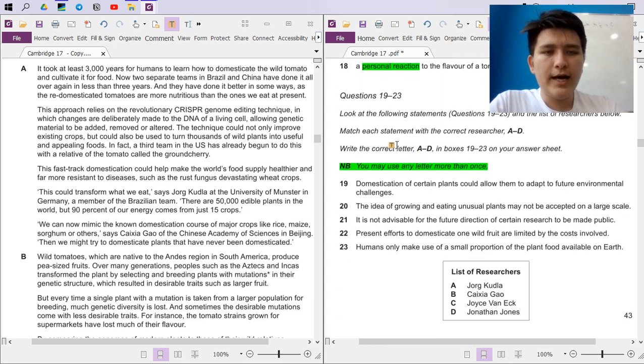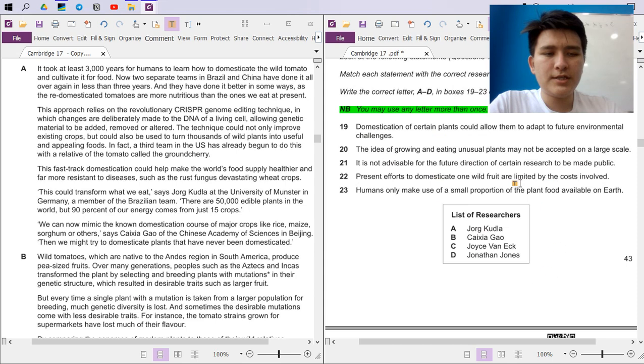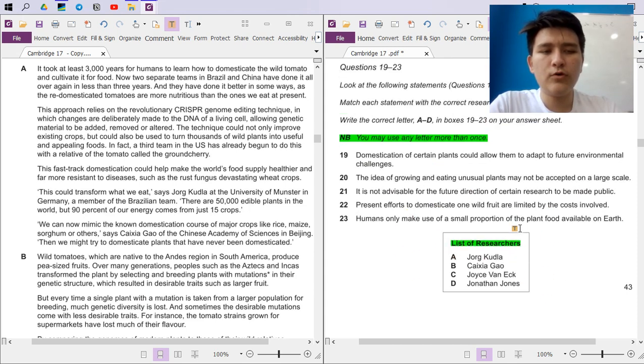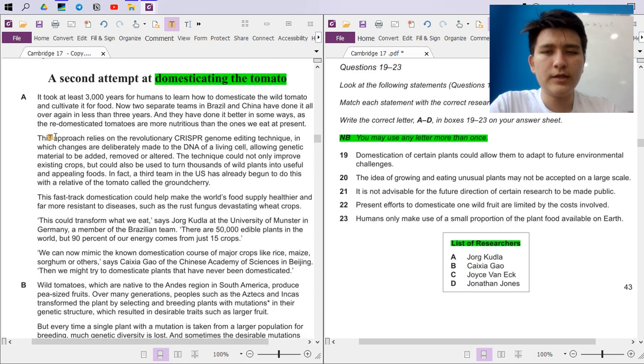Now here we have matching names, a list of researchers, and one thing to know about this kind of question is that, from my experience, all these names are in order, which means that first in the passage you'll find Georg Kudla, and then the next name.